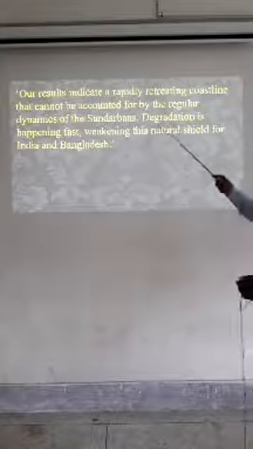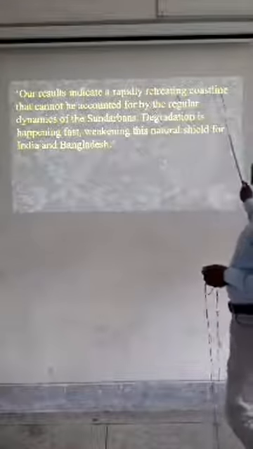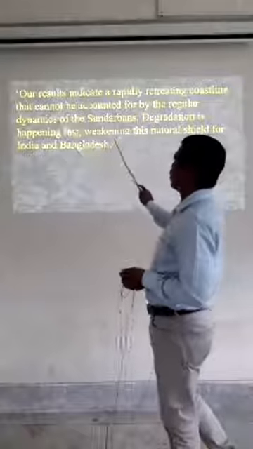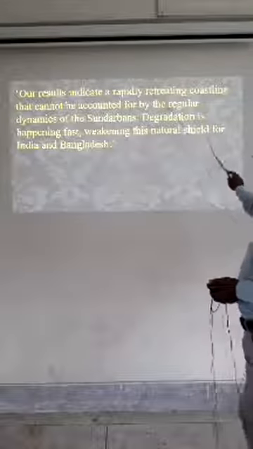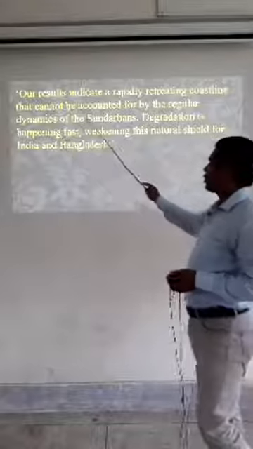Next part. Our results indicate a rapidly retreating coastline that cannot be accounted for by the regular dynamics of the Sundarbans.